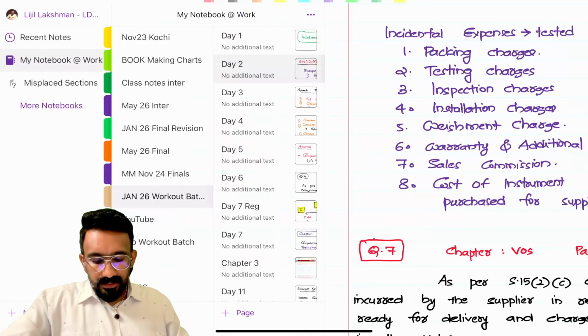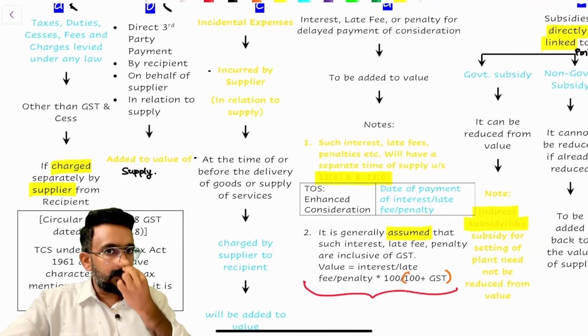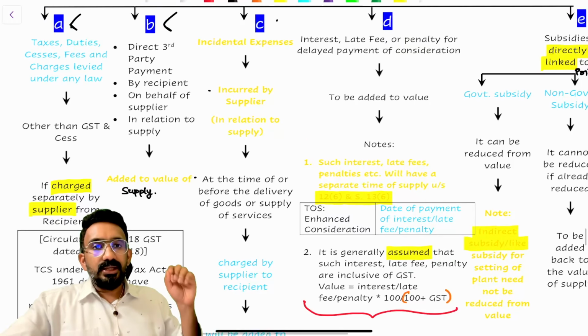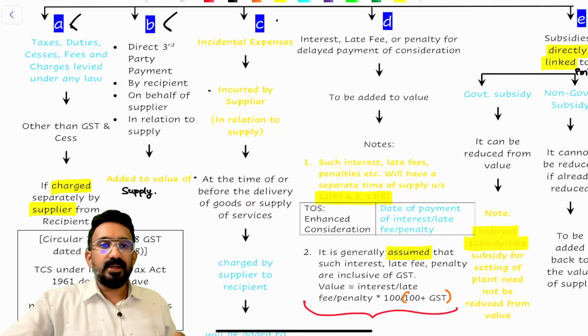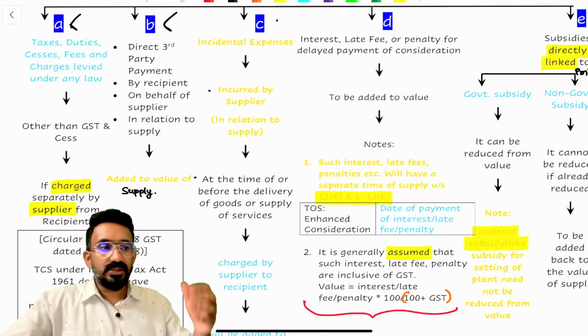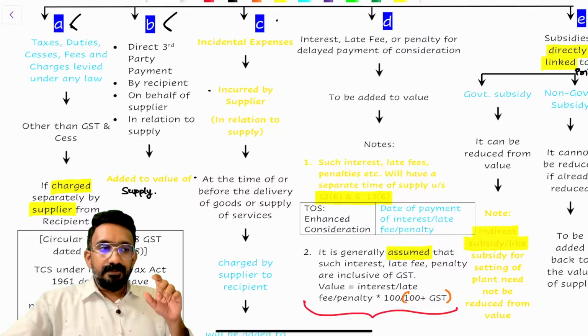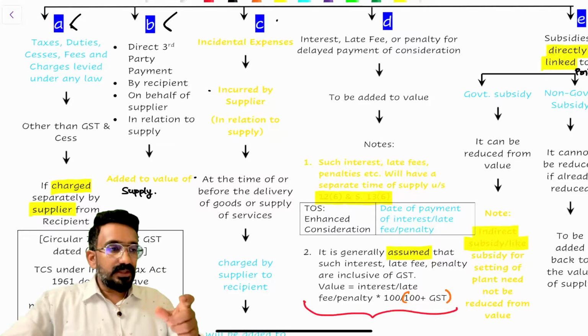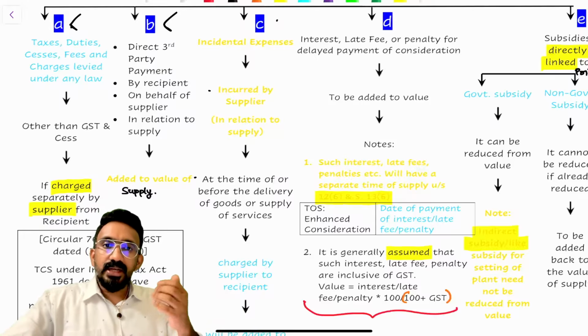What does clause D talk about? Clause D is something that is tested in the exam multiple times, so you have to be a little careful about it. They're saying that any interest, late fee, or penalty for delayed payment of consideration is to be added to the value. Normally, when a supplier is selling goods or providing services to the recipient on a credit sale, you give a certain credit period, and if the customer does not pay within the credit period, the supplier will collect an extra